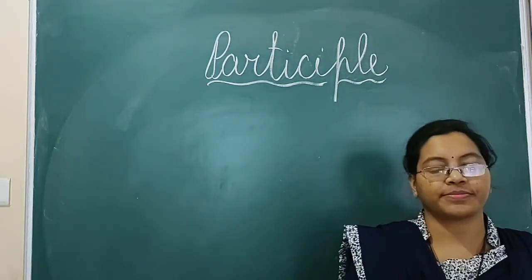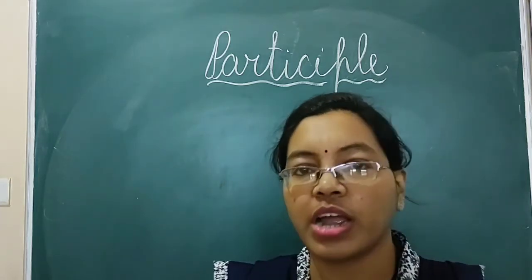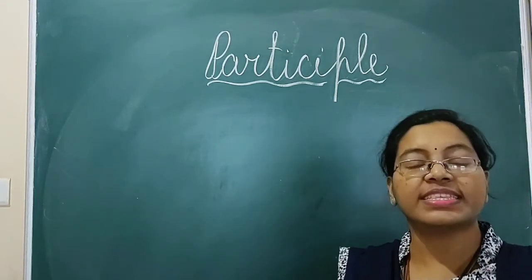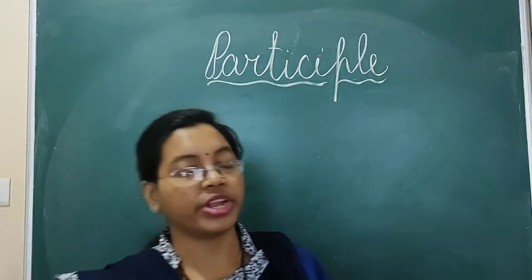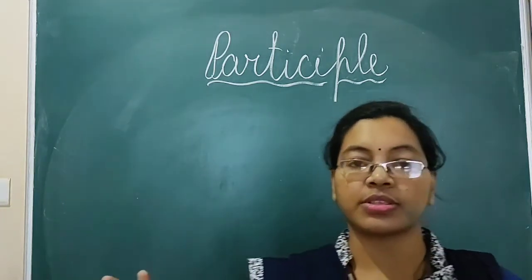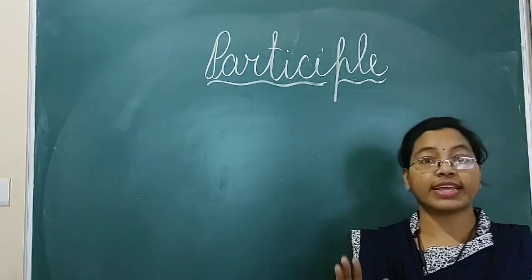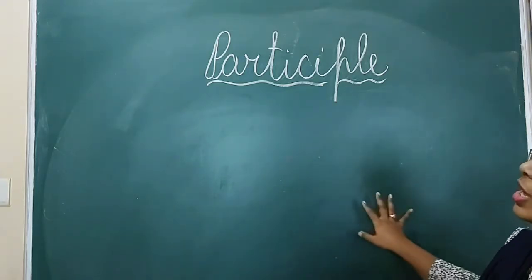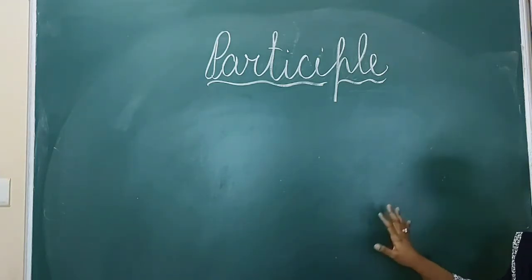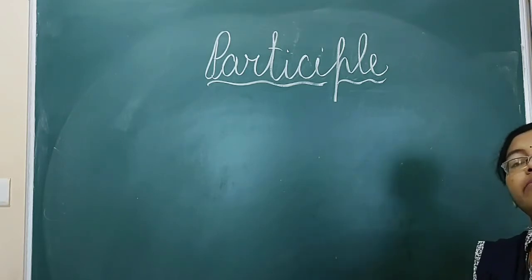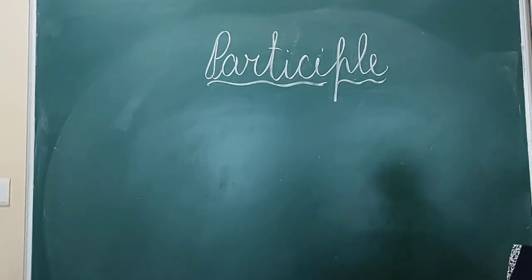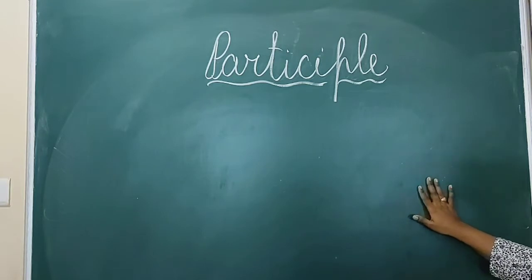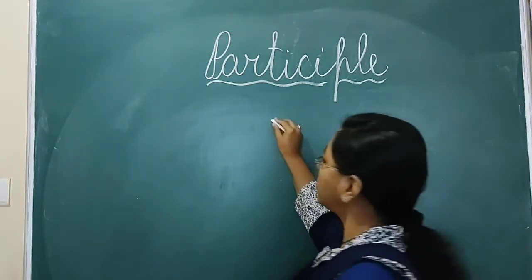Okay, come on. So today we are going to start a new chapter, that is participle. We have read about tenses. In tenses we have read about simple and continuous, and the third one is perfect tense. So before we go to perfect tense, first of all we should know about the participle. Once we know about the participle, then it will be very easy for us to do perfect tense. So as we are going to learn about participle, first of all we should know about verb.